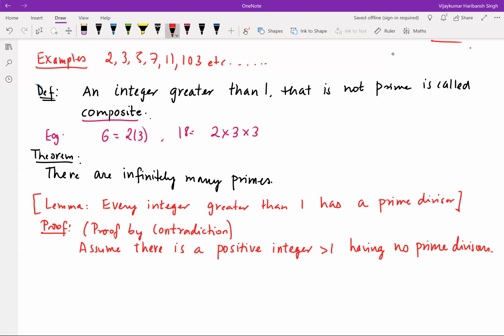Now consider the set S of all m such that m is an integer greater than or equal to 1 and m has no prime divisor.